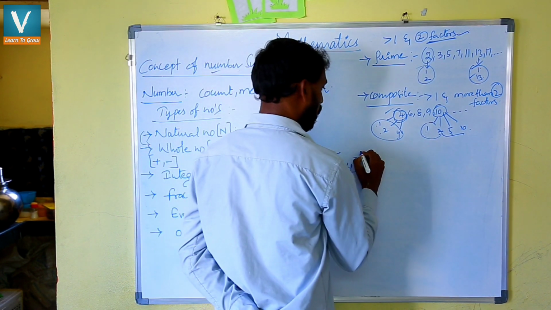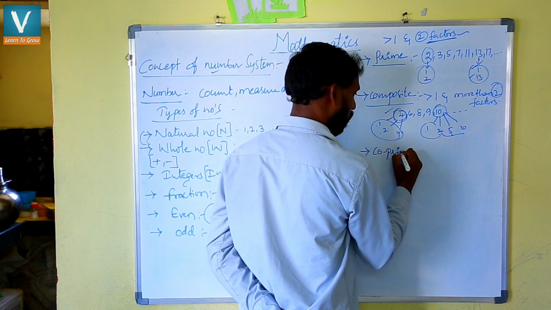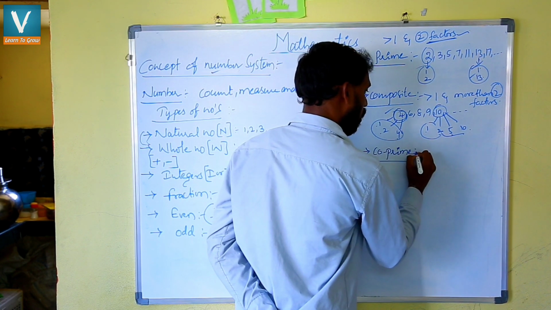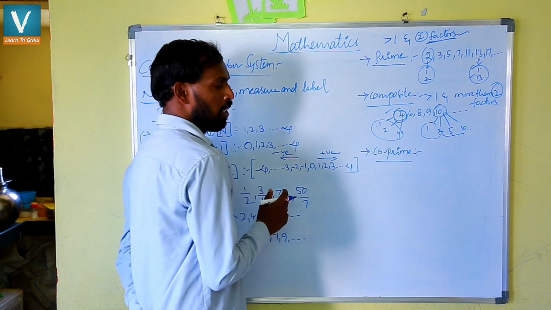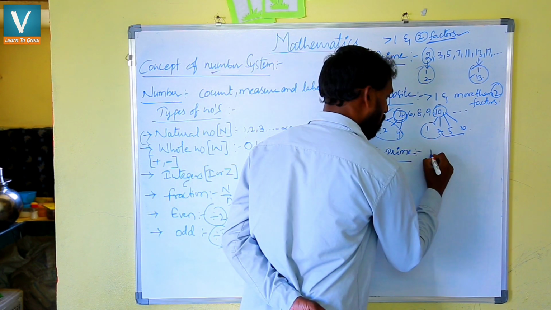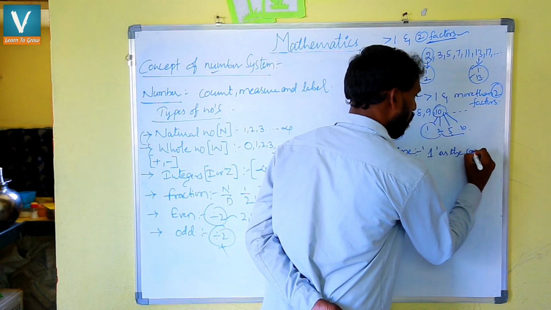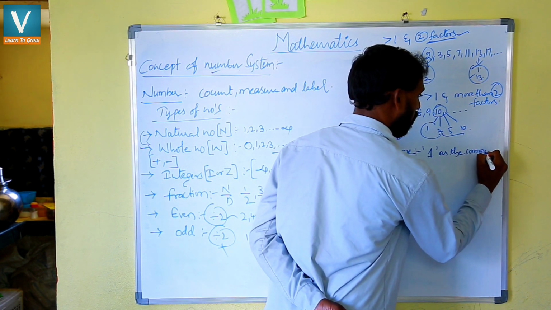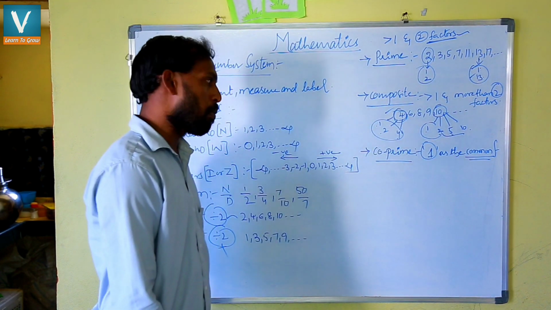And next we have to go with the concept of co-prime numbers. If you take any two numbers, the common factor should be only 1. So we should get only 1 as a common factor.